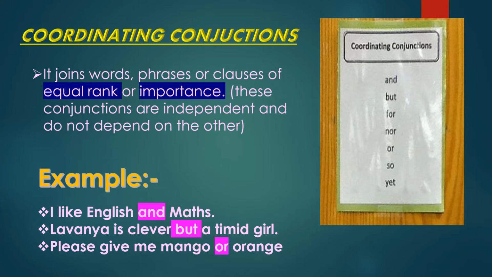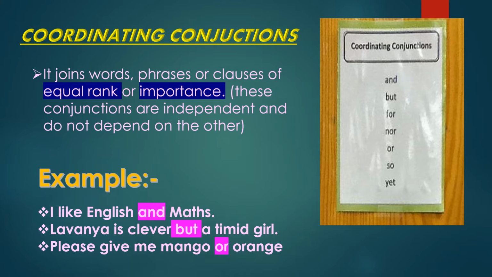Let's have a discussion about conjunctions in detail. Coordinating conjunctions. What is a coordinating conjunction? It joins words, phrases, or clauses of equal rank or importance. These conjunctions are independent and do not depend on others. For example, I like English and maths. Here English and maths are given equal importance.